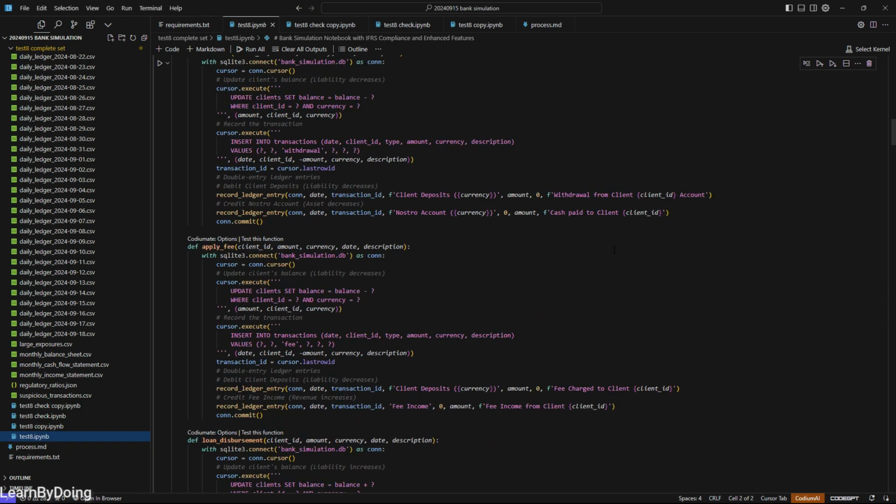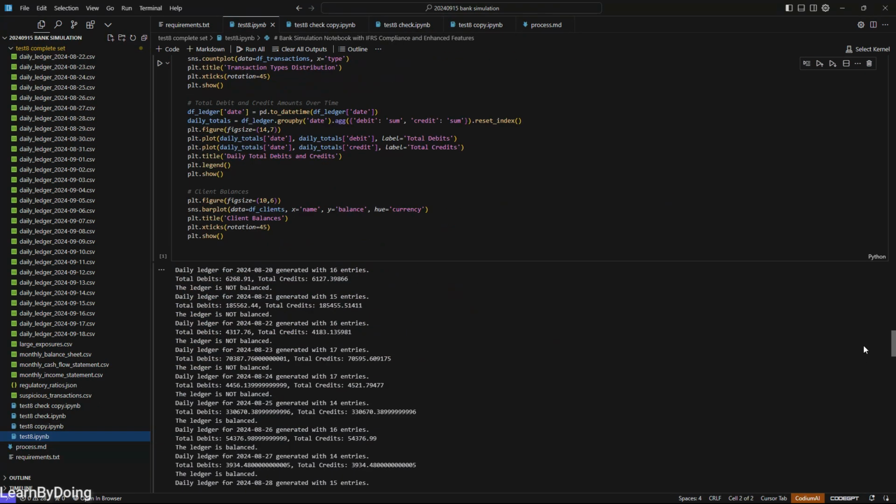Okay, let's see. This is a simplified version without many descriptions. Let's see the results. So basically, we see the debit and credit summarization on a daily basis, and how many entries of the booking were done that day. But almost all of the first several records, 1, 2, 3, 4, 5, are not balanced, and it does not suggest a solution. This is the limit of this program at this moment.